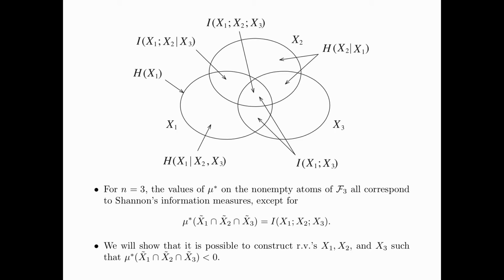In fact, we will show that it is possible to construct random variables x1, x2, and x3 such that mu star of x1 tilde intersect x2 tilde intersect x3 tilde is less than 0. We now give an example that shows that mu star can in fact be negative.